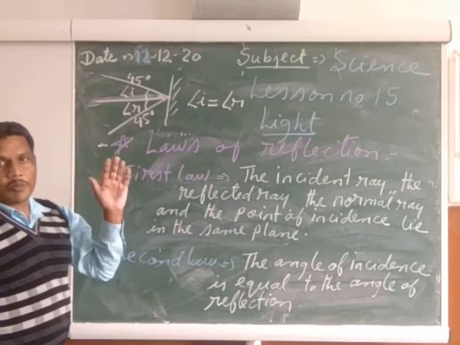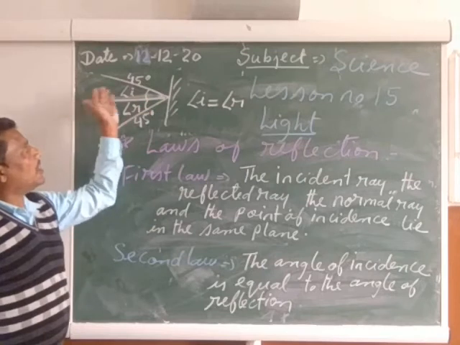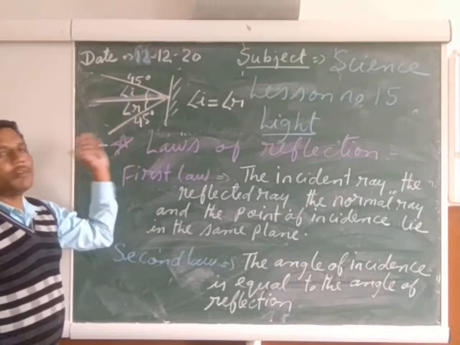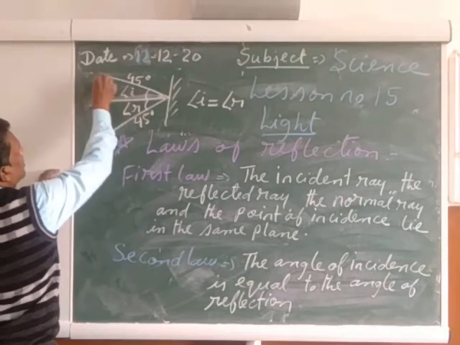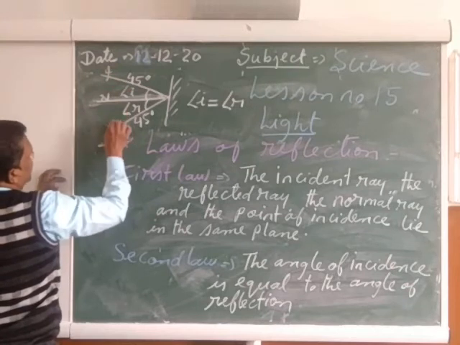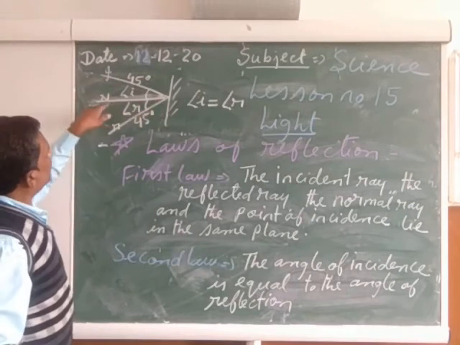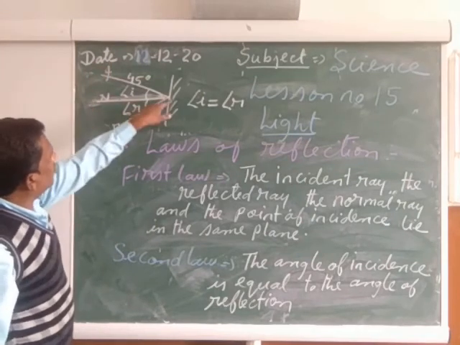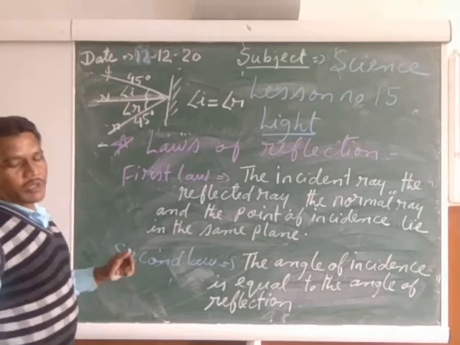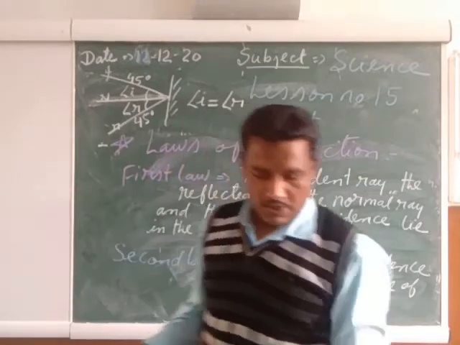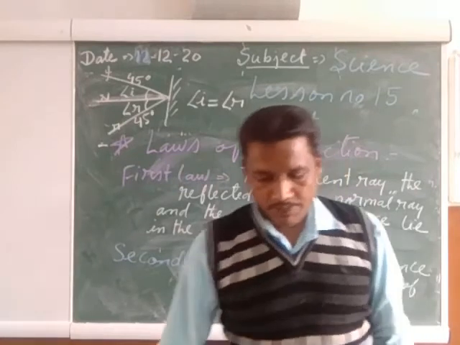So for a plane mirror, my child, suppose the angle of incidence is 30 degrees, the angle of reflection will be 30 degrees. Suppose the angle of incidence is 60 degrees, the angle of reflection will be 60 degrees. So the angle of incidence is equal to the angle of reflection. Incident ray, point of incidence and normal, they are making one angle. Normal, point of incidence and reflected ray, they are making another angle. Both are the same. So for a plane mirror, the angle of incidence is always equal to the angle of reflection. So my child, there are two laws of reflection. Both we have verified.